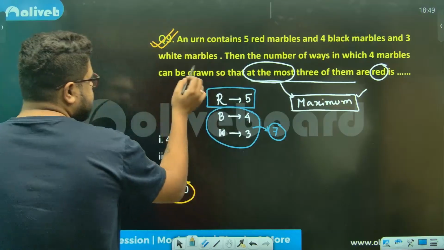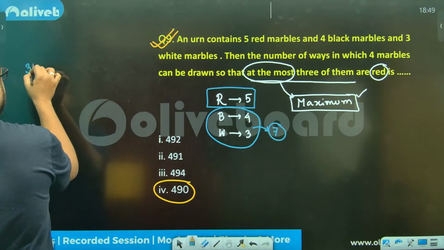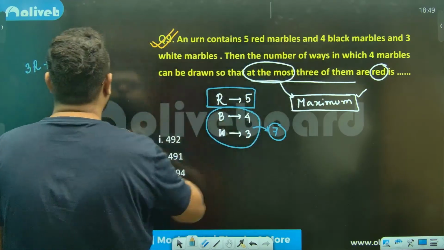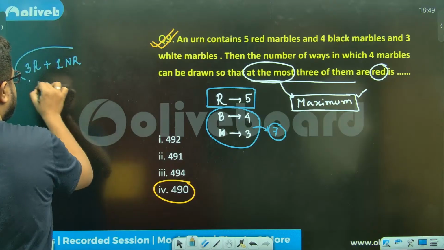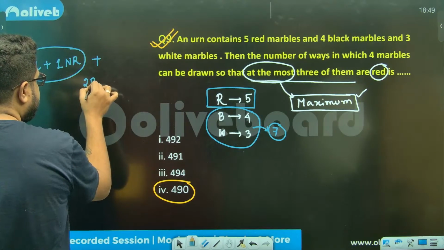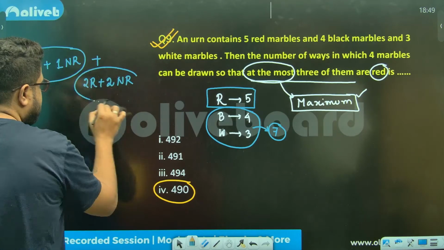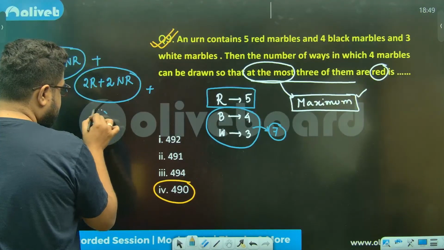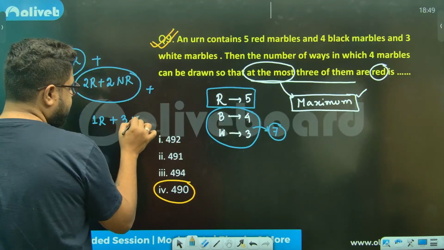So again, let's say at most, so what will we start with? 3 red plus total, I need to draw 4 marbles, meaning 1 non-red. Plus 2 red plus 2 non-red. Plus 1 red, sorry, plus 3 non-red.